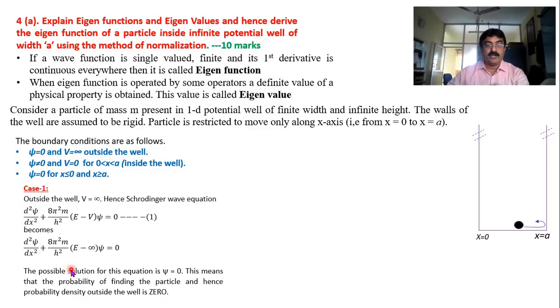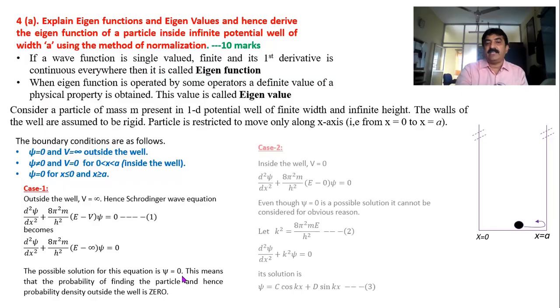The possible solution for this equation is psi equal to 0. That means psi equal to 0 is nothing but probability is 0. That means outside the potential well there is no particle. Probability of finding the particle is 0 outside the well. So this is the conclusion we can draw from the first case: outside the well there is no particle, right? Now let us take up the second case.